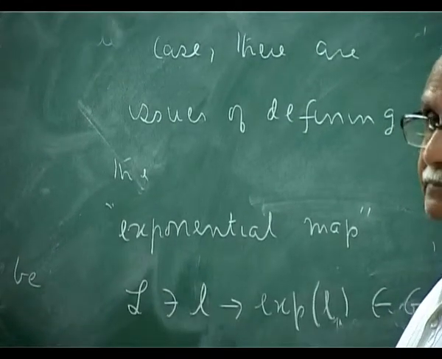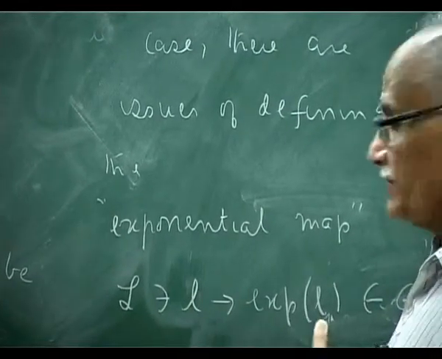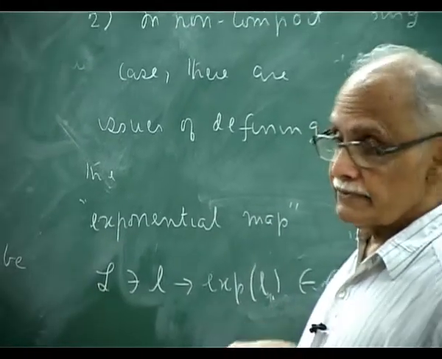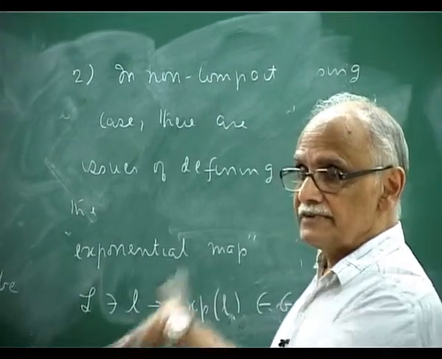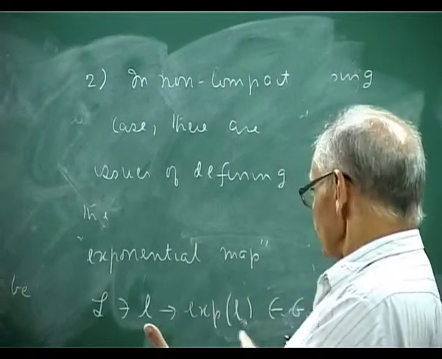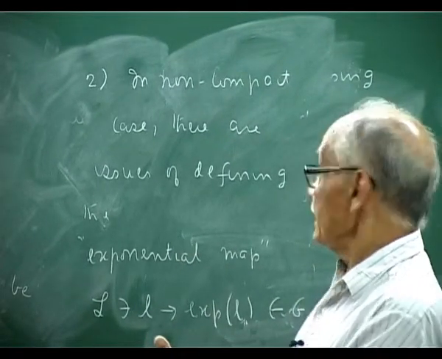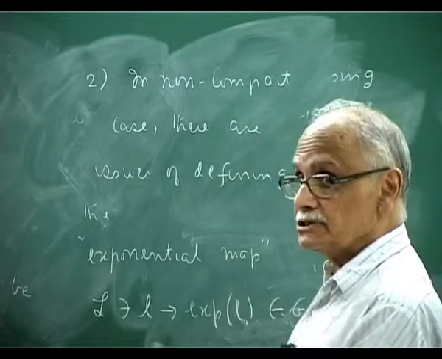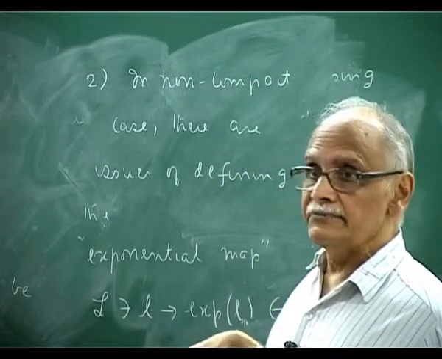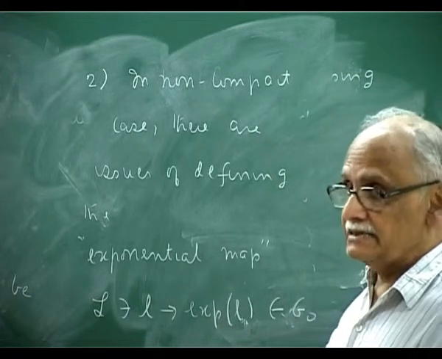This is a vector space. But to define this, for example, when I compose this, I have to use the Baker-Campbell-Hausdorff formula. So there are infinite series you get. So there are questions of convergence, and in the non-compact case, they become issues. Things can and will diverge in many cases.